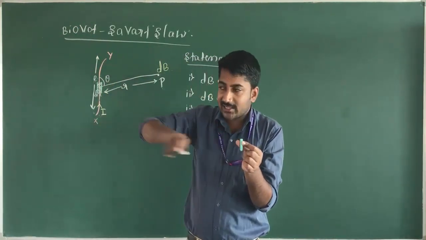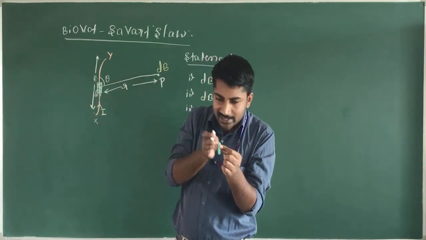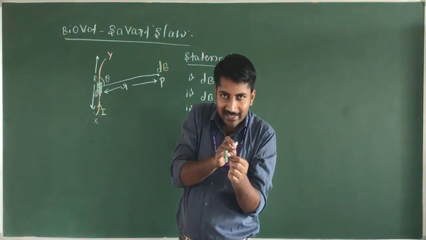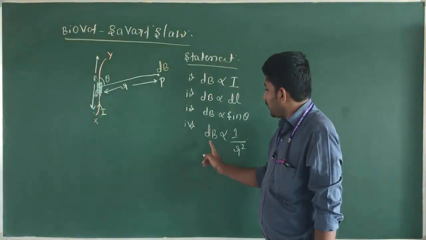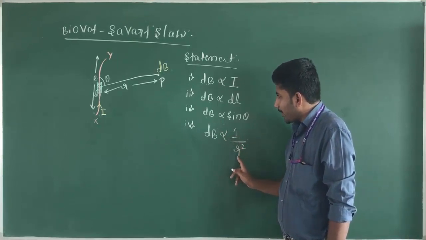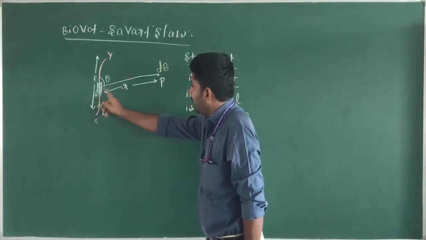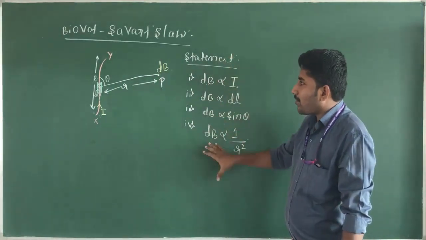If the distance increases, the magnetic field decreases. If the distance decreases towards this magnet, the magnetic field increases. That's why the magnitude of the magnetic field is inversely proportional to square of distance between the current element to the point. This is the statement of Biot-Savart's law.